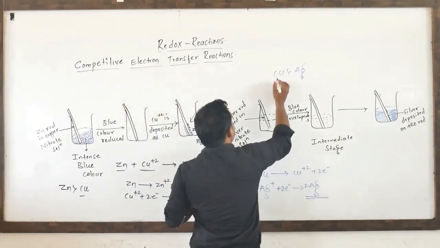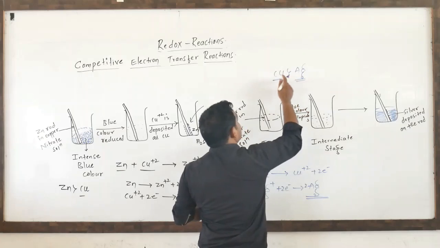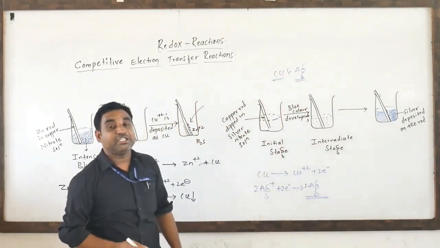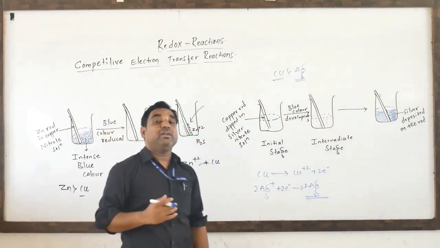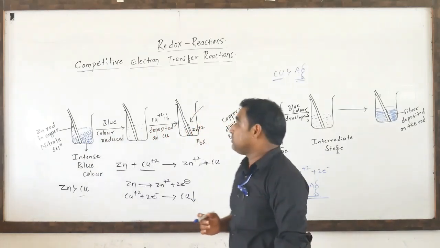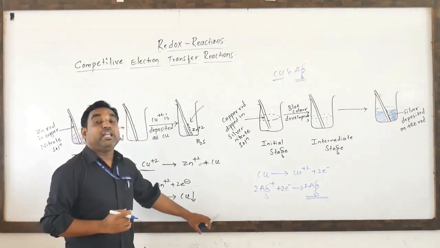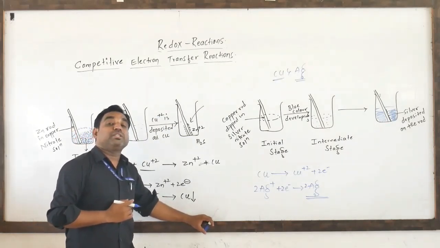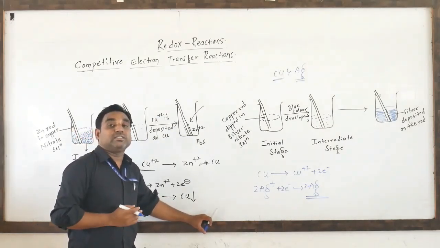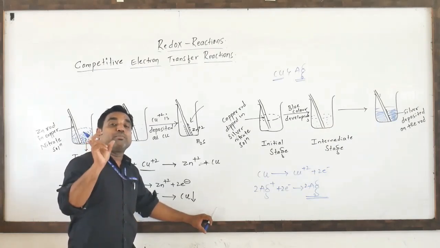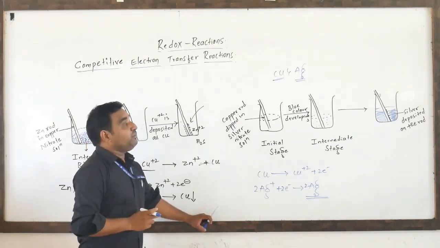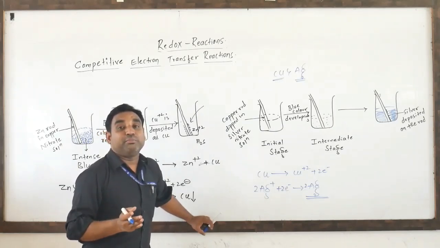Here copper is more reactive than Ag, hence the copper will displace the Ag from the solution. How can we identify which one is more reactive and which one is less reactive? That is based on the electrochemical series. This will be studied in the second year classes. That is based on the electrode potential value. So one will be oxidized and another one will be reduced.